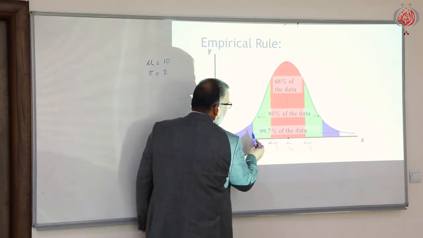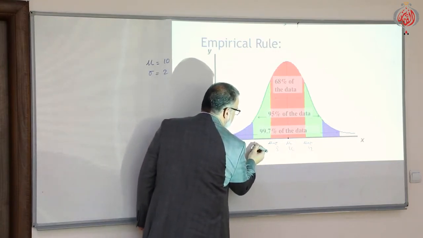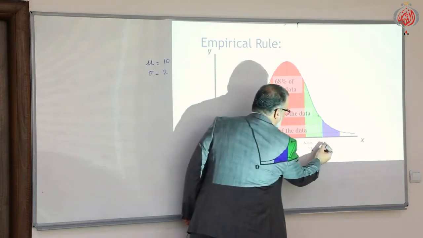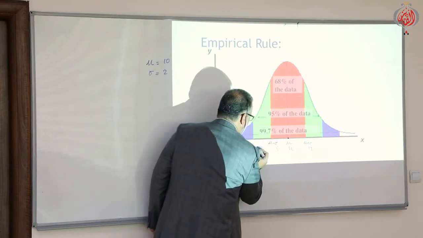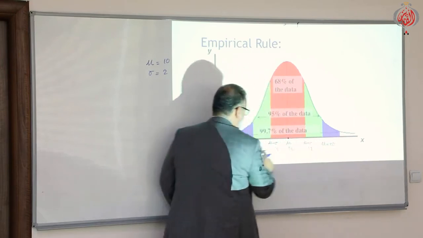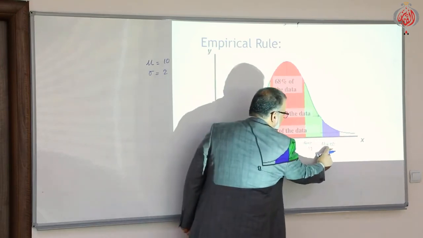And here, look. Here this is mu minus 2 sigma, and here mu plus 2 sigma.